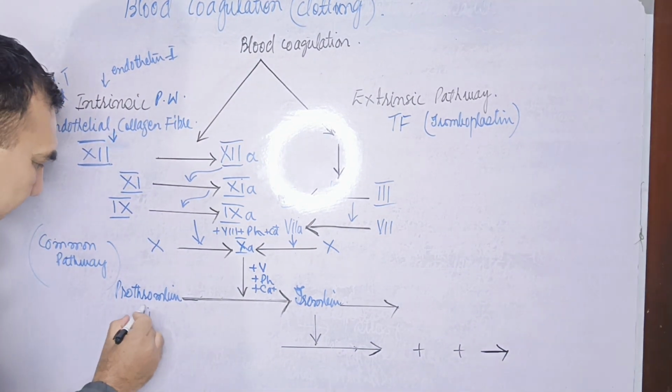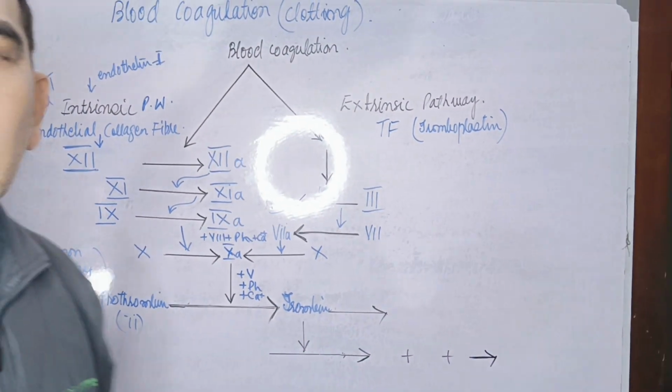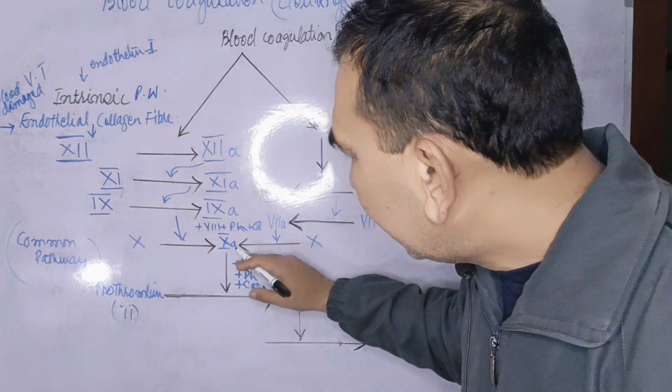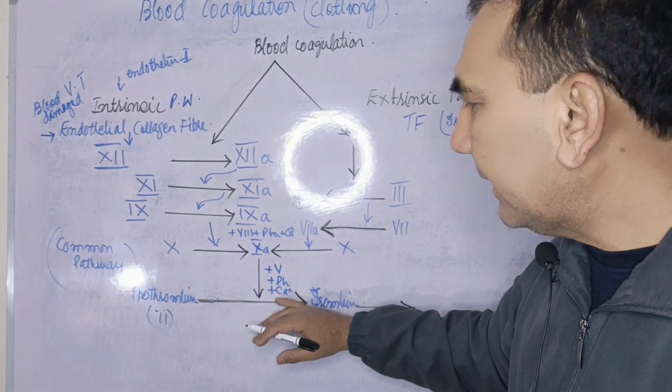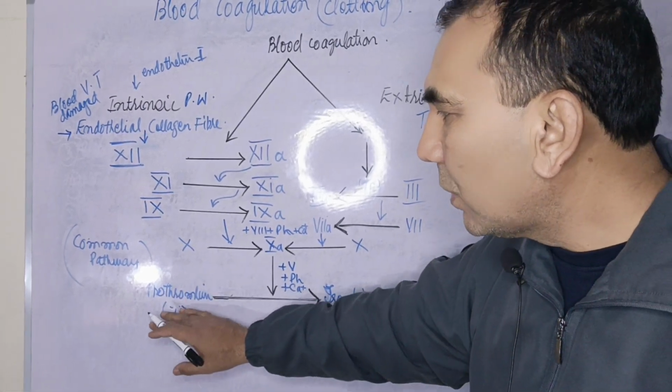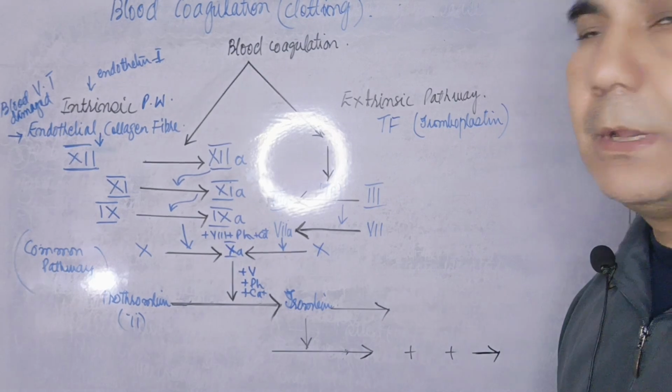This is the second factor. The 10th A factor with the help of the factor 5 and with the phospholipid in the presence of the calcium converts the prothrombin into the thrombin.